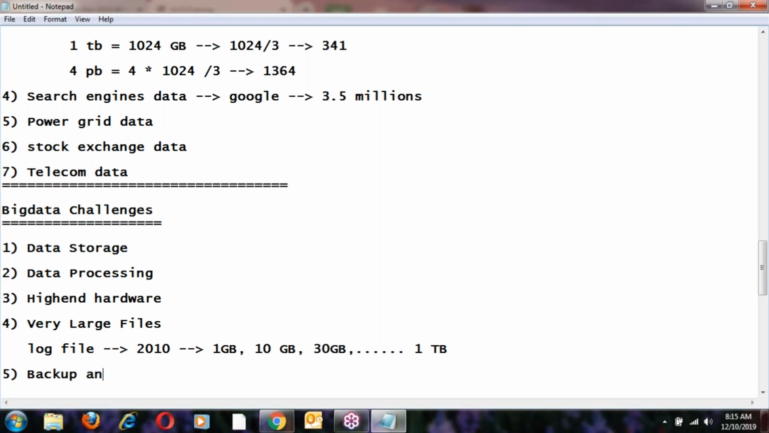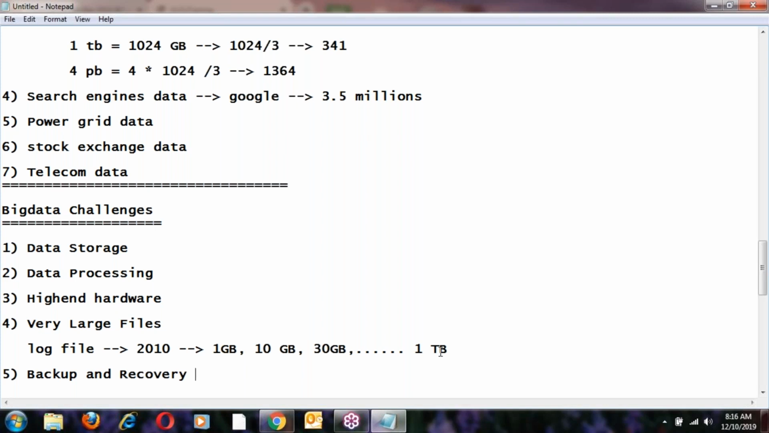Backup and recovery. In a traditional database, we should take the backup every day, but it's not easy to take the backup here. Sometimes the backup may fail, whether incremental or full backup. Any issues raised should be fixed, and then they restart the backup.